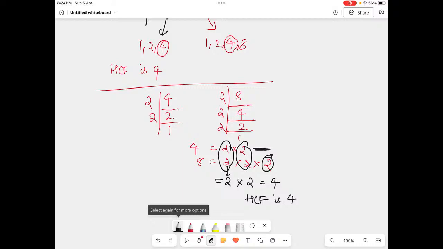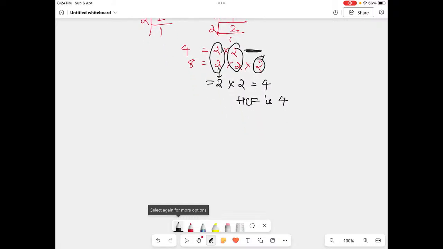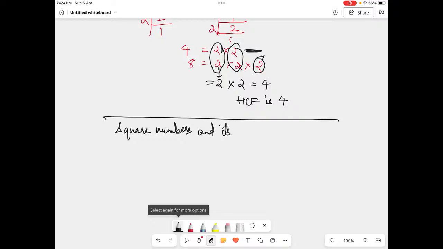Okay, now what is square root? Square numbers and their roots. For example, square numbers means I am multiplying that number by itself twice, like 2 into 2.